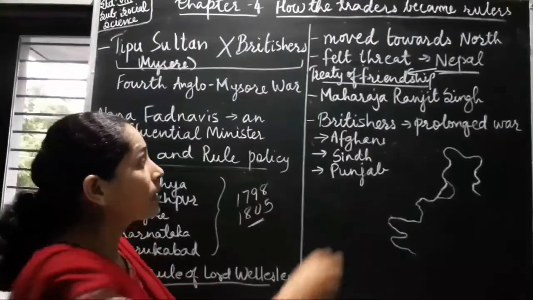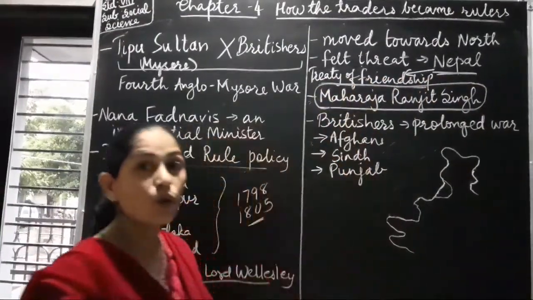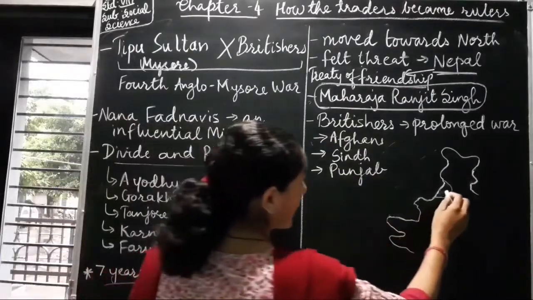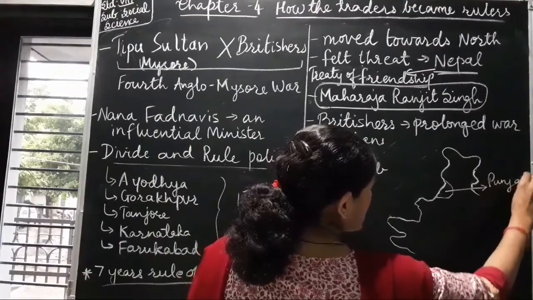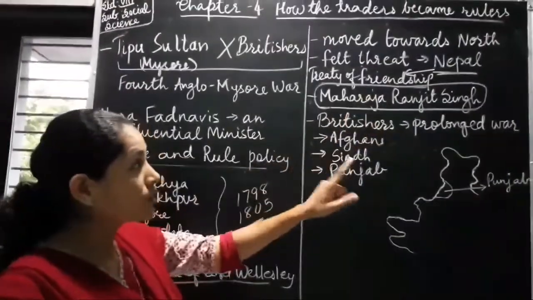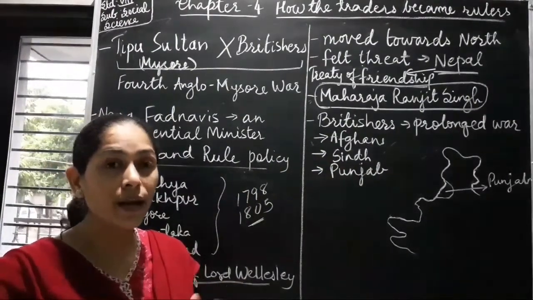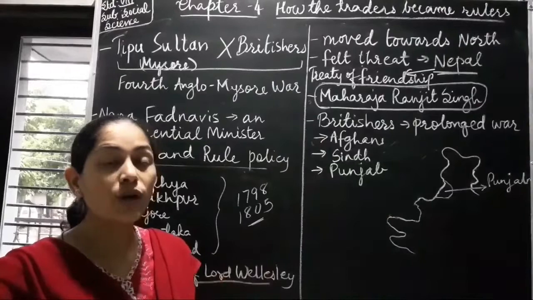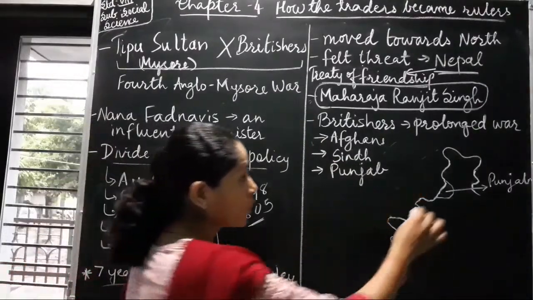Now what happened? During that time, Maharaja Ranjit Singh was ruling over Punjab. I have tried to draw a map of India here. This portion is Punjab, which was ruled by Maharaja Ranjit Singh. Maharaja Ranjit Singh was a very powerful ruler, okay, and very ambitious also. Britishers could not even think of fighting with Maharaja Ranjit Singh, who was ruling in this whole portion.